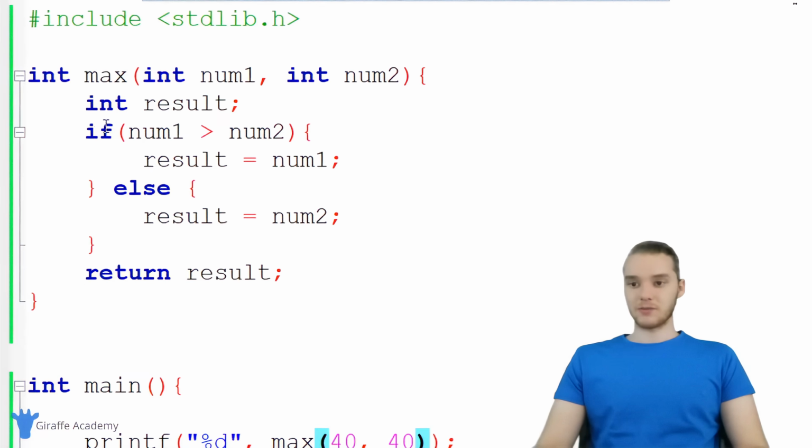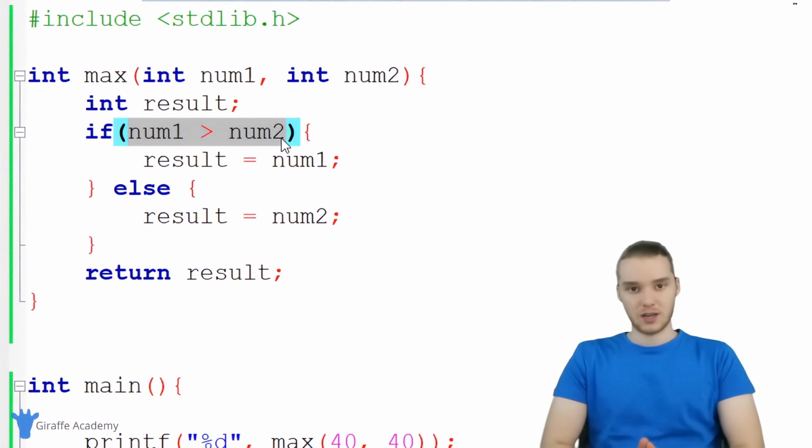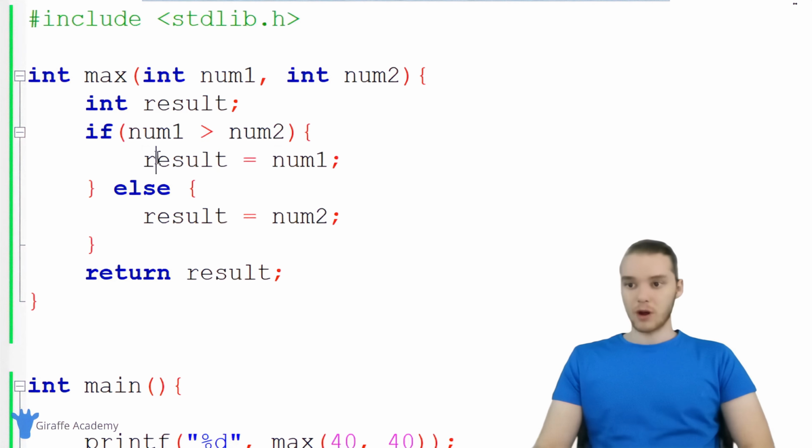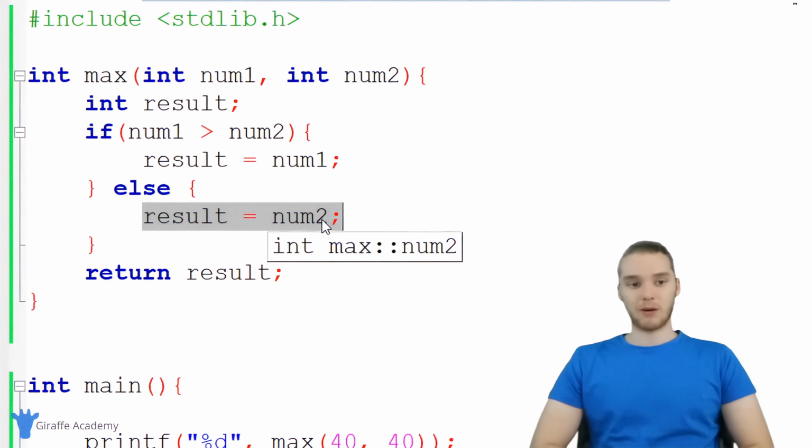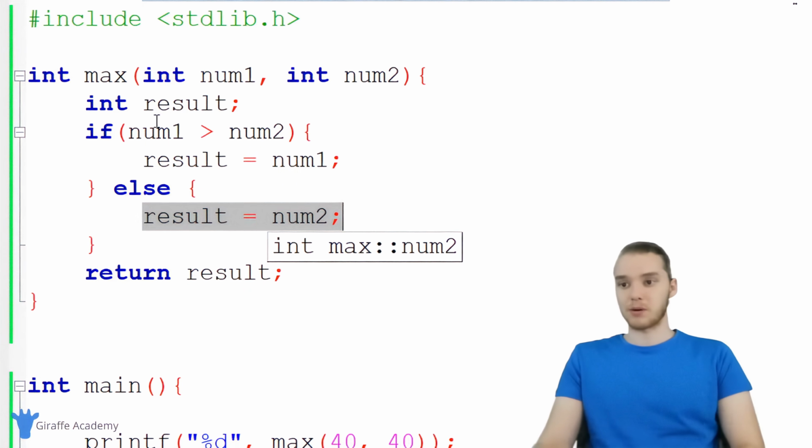So this is the basics of using if statements, right? We say if, we specify a condition. If that condition's true, we're going to execute this code. If that condition's false, we're going to execute this code down here. And that is an extremely powerful structure in our programs. And we can really use this to respond to different input, right?